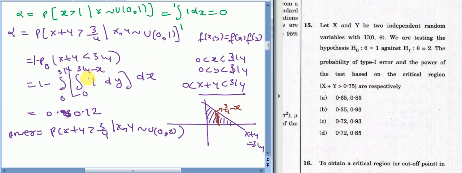So in this place write 1 by 4, and the whole process will be the same. These limits will be the same. This 1 minus whole integration will be the same. Only replace with 1 by 4, and then you will get 0.93. So this is how your question needs to be solved.